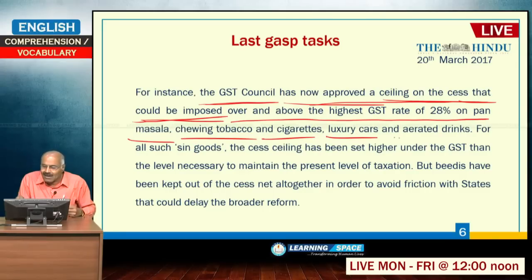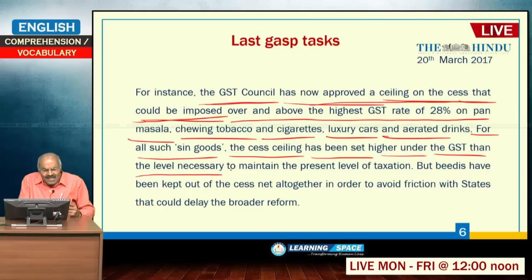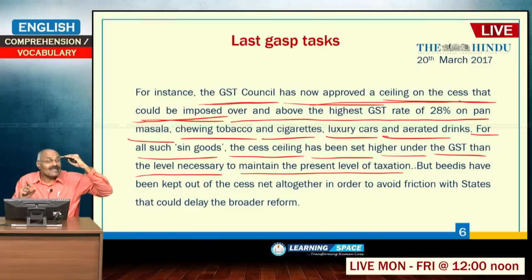I have just now told you cess will be imposed over and above 28% for demerit goods. For all such sin goods, demerit goods, the cess ceiling has been set higher under the GST than the level necessary to maintain the present level of taxation. So, here under GST more than 28%, the cess is kept very high.